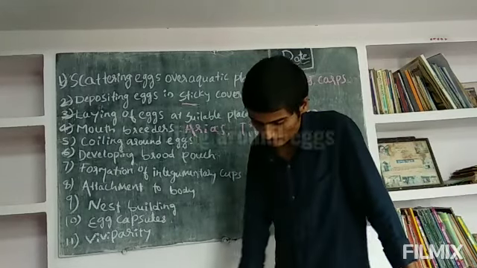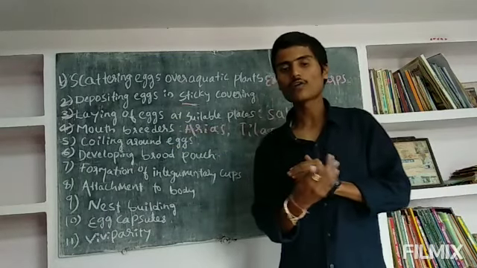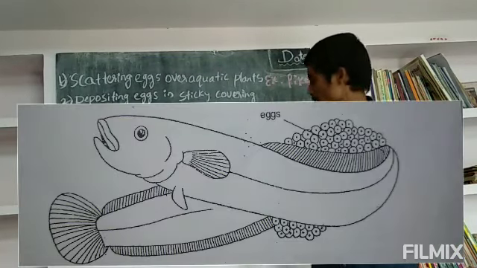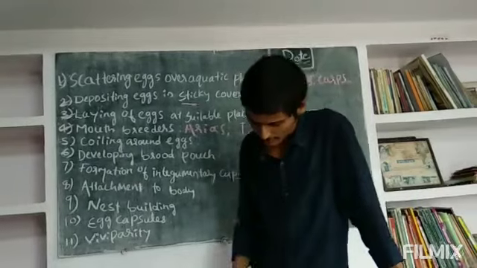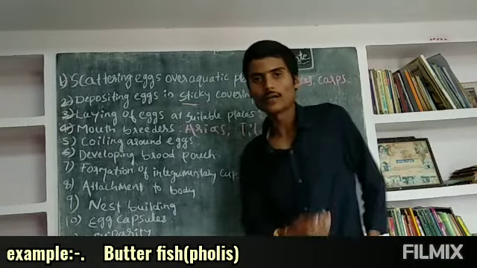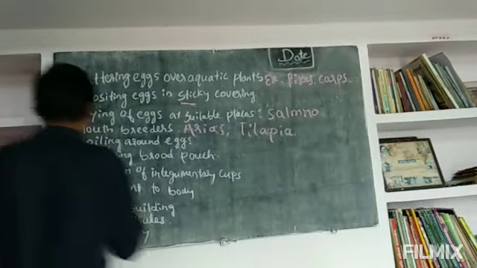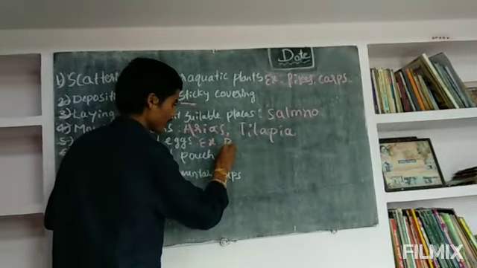Next, coiling around the eggs means the parents coil around the eggs for protection. They coil around the eggs like that to protect them. For example, the butterfish rolls the eggs into a rounded ball. Butterfish is the example for coiling around the eggs.